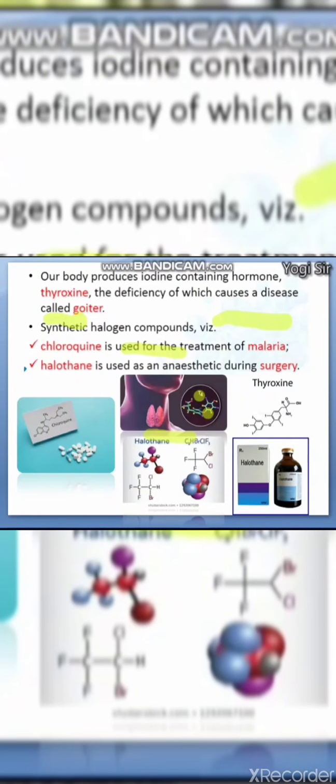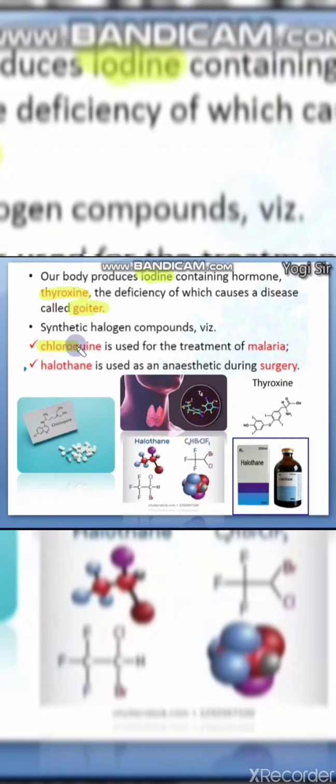Similarly, some other compounds like the iodine containing hormone thyroxine. Thyroxine is a natural hormone present in our body, which contains iodine atoms, halogen atoms. We know that a deficiency disorder, that is goiter, can be induced due to lower concentration of thyroxine. Enlargement of the thyroid gland is named goiter. It is one of the deficiency diseases.